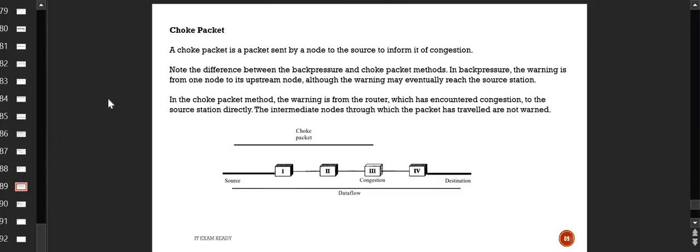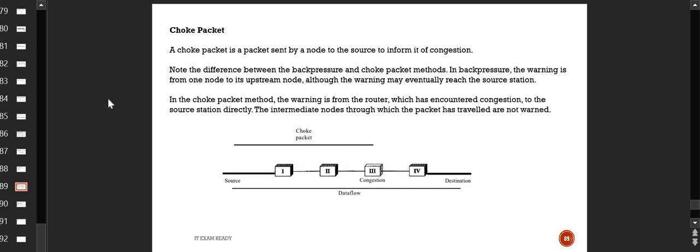Nice. Now, choke packet. What is the choke packet? A choke packet is also something which travels in the system and lets the system know if there is congestion or not. How it exactly happens, let's understand. A choke packet is a packet sent by a node to the source to inform about the congestion.